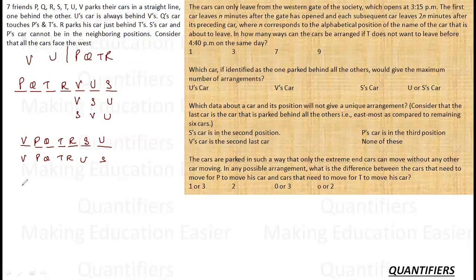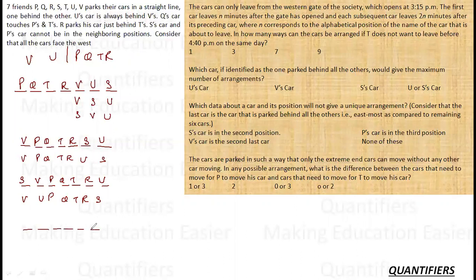Okay. Let's shuffle it one place further. P, Q, T, R. Okay. Now S cannot be here, but S can come here. In this case, V is here, U is here, or V and U can come here, and then our P, Q, T, R, and S. This is possible. So there's only one place left.